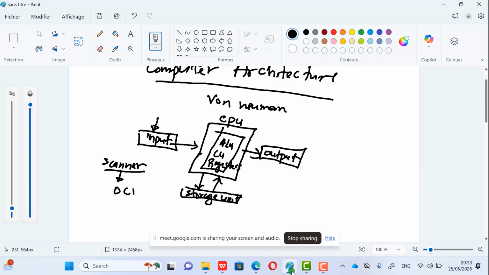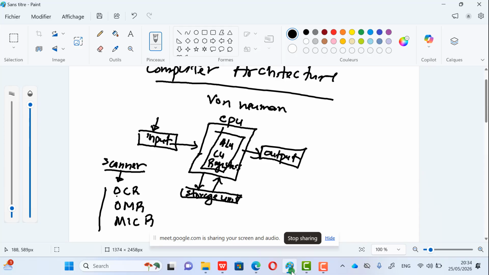This is what we call OCR, optical character reader. This is what we call OMR, optical mark reader, or mark recognition. It depends, I will explain the difference. And this is what we call magnetic ink character recognition, or you say magnetic ink character reader. So concerning input devices, you need to master also these different technologies, very important. Generally when this R means reader, we are referring to a device. When we say R is recognition, we are referring to a technology.